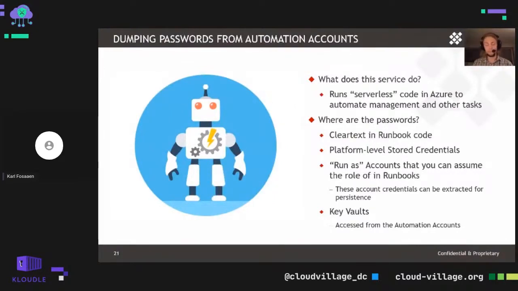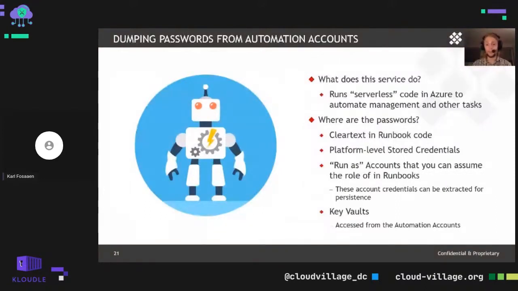So there's a lot of other things that you can integrate automation accounts to do, but in order to utilize the automation accounts to do things in the subscription, frequently we'll run into credentials that are tied to the automation account itself. So these can either be clear text credentials that end up hard-coded in a runbook. This is bad, not a good practice, but we do frequently run into it.